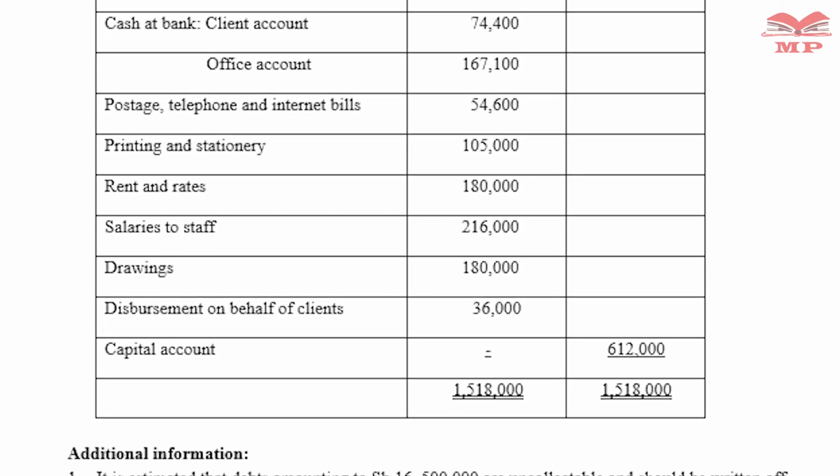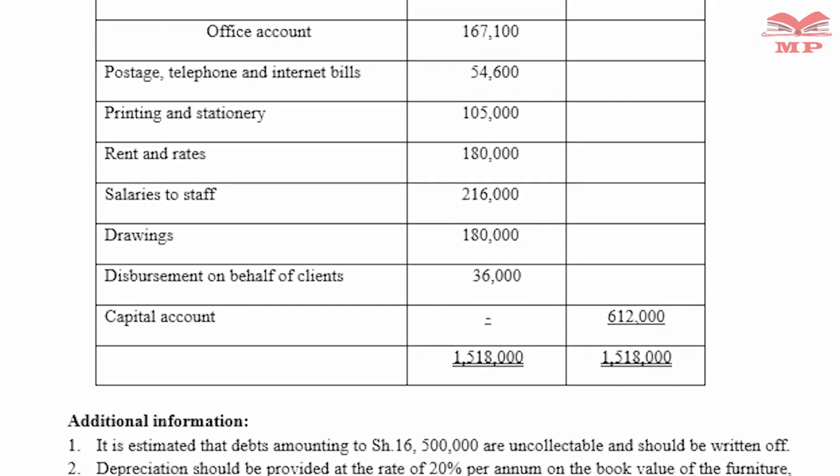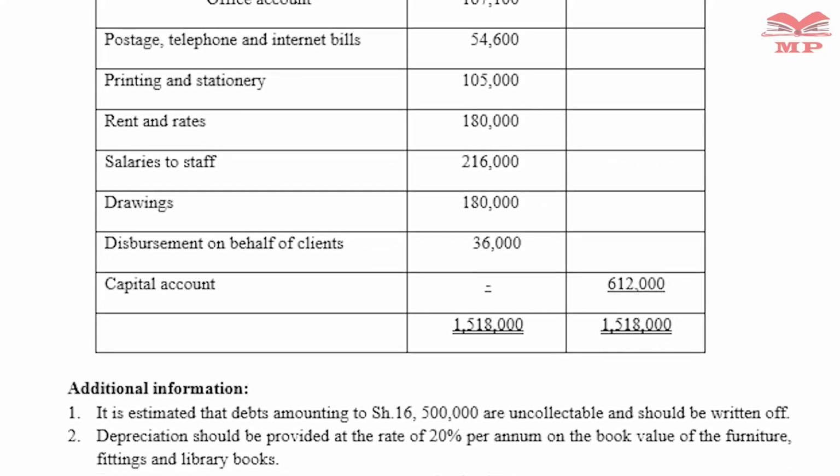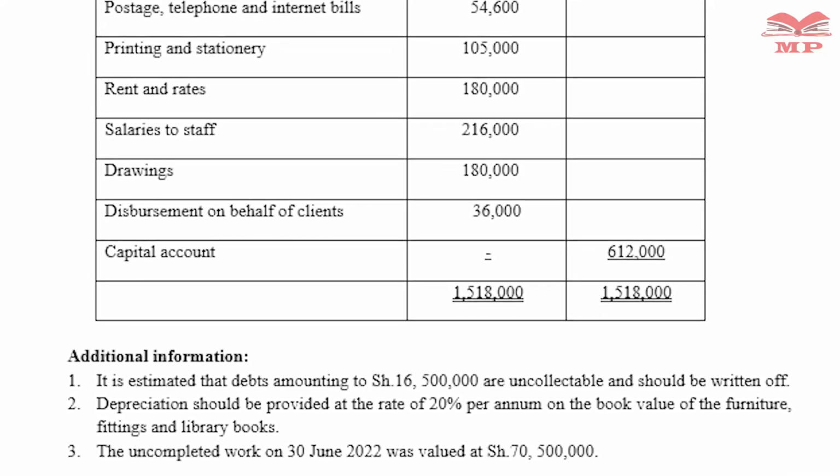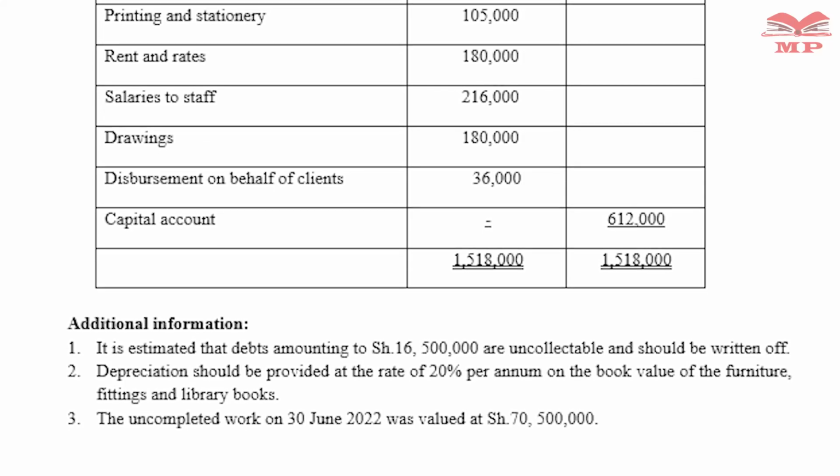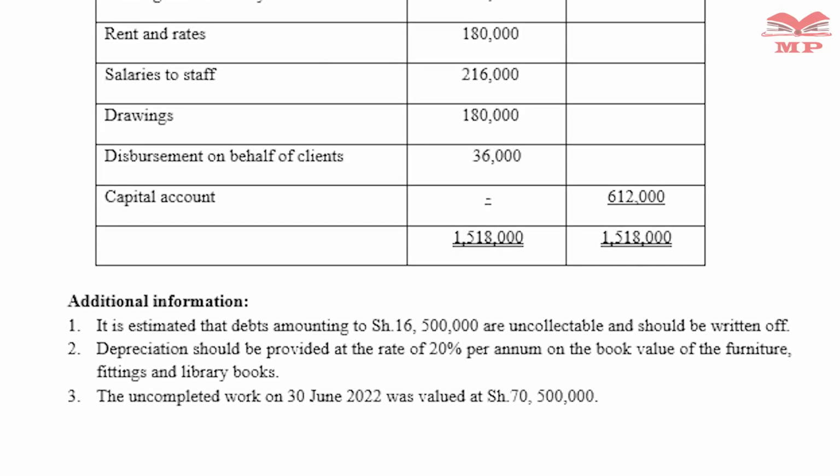Then we have some additional information. Number 1, you're told it is estimated that debts amounting to 16.5 million are uncollectible and therefore should be written off. Number 2, depreciation should be provided at the rate of 20% per annum on the book value of furniture, fittings, and library books. Number 3, the uncompleted work as at 30th June 2022 was valued at shillings 70.5 million. So what are we required to do?